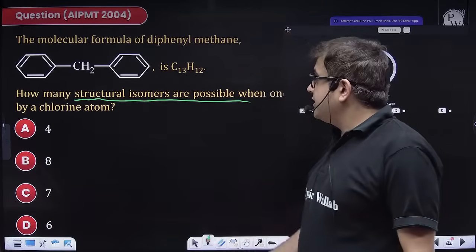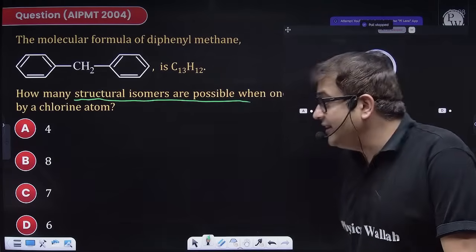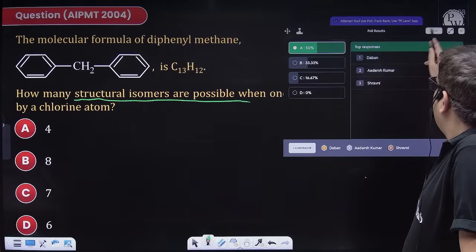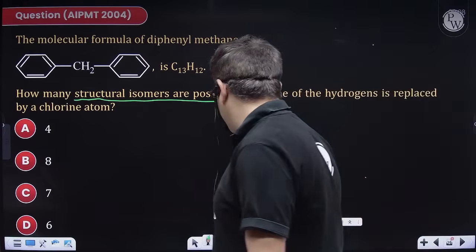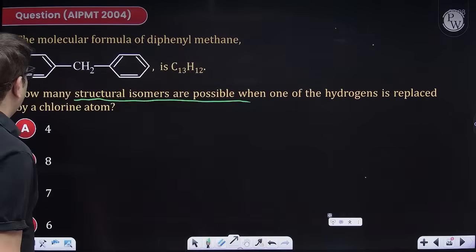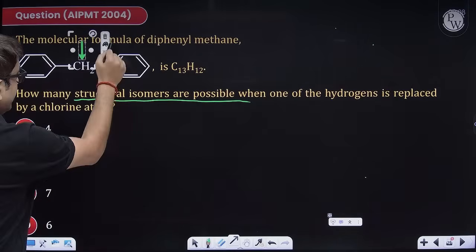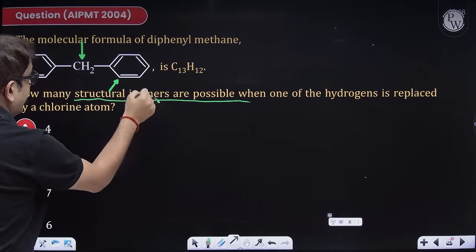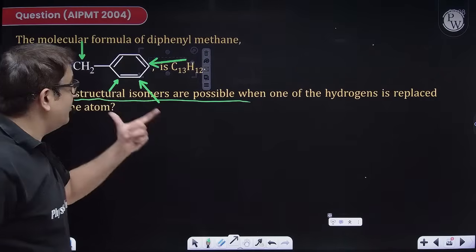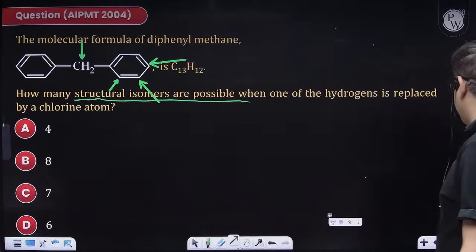The molecular formula is this. How many structural isomers are possible when you substitute one chlorine? The answer is 4. Half of the people are correct. Sir, how is it possible? Let us try and explore that. Now, chlorine can be substituted here. Chlorine can be substituted at, again, ortho, meta, para. But sir, here also, so beta, the IUPAC name will be the same, no? So how many possibilities do I have? Just 4. So that means my answer will obviously be option A.